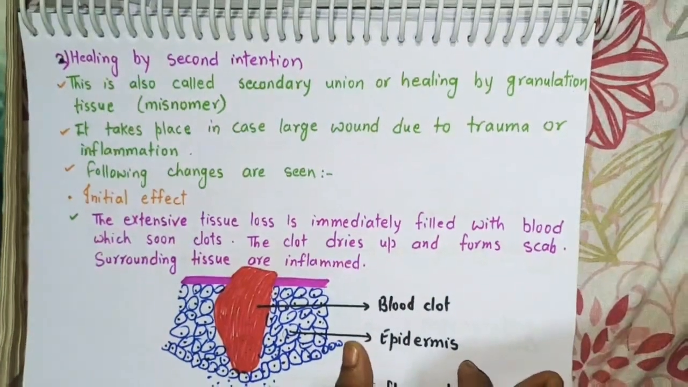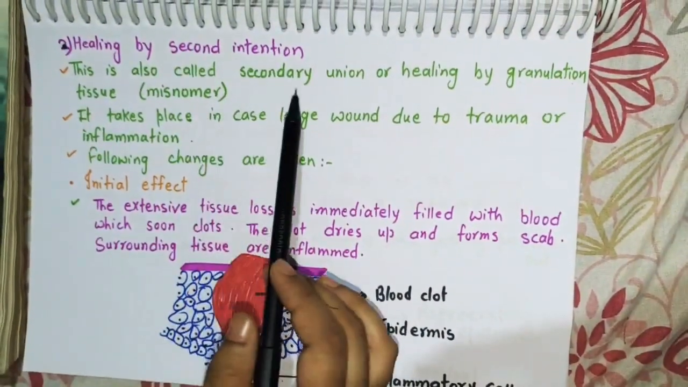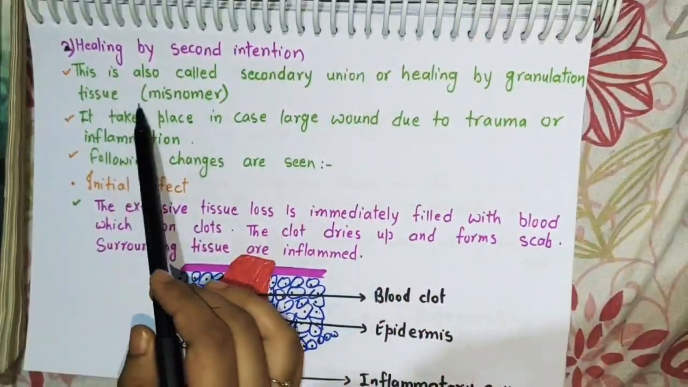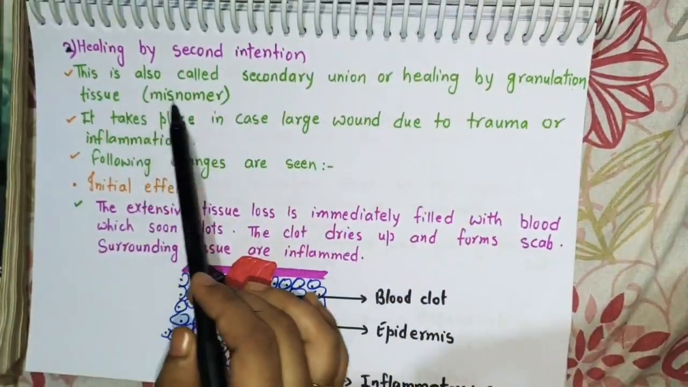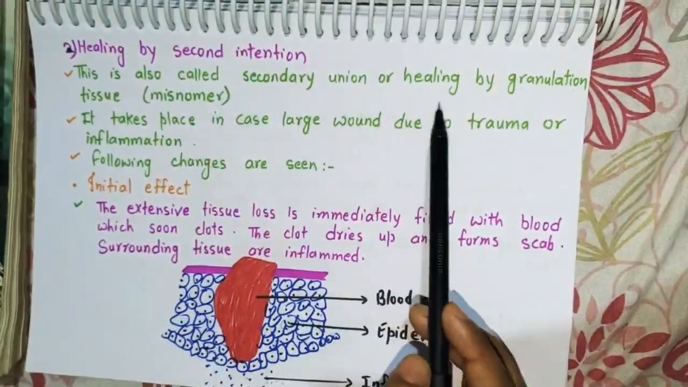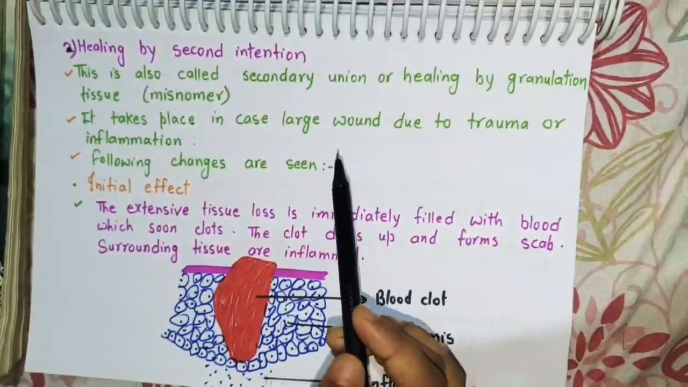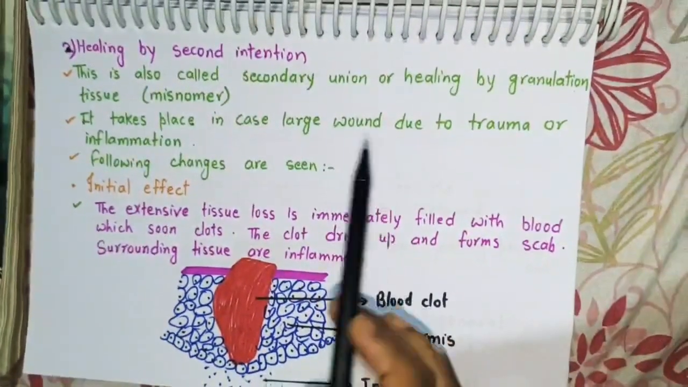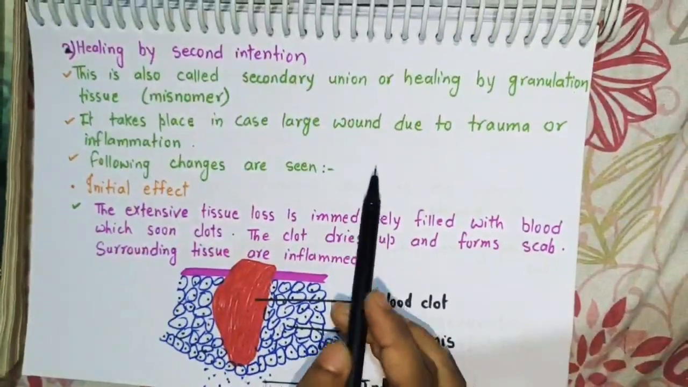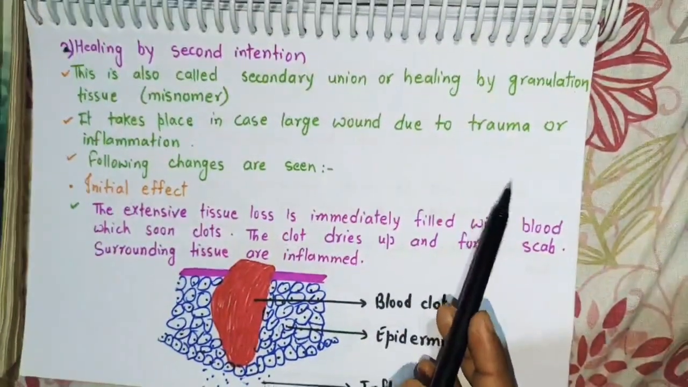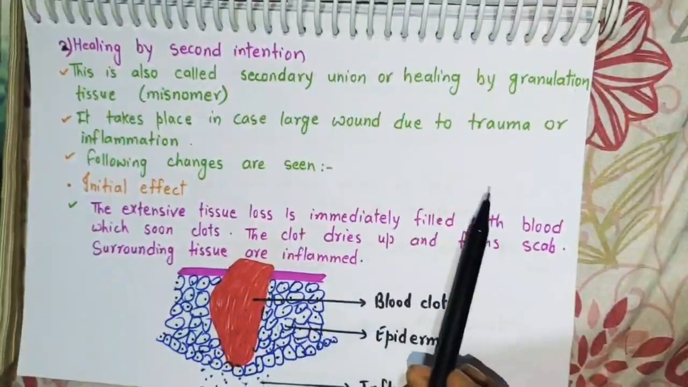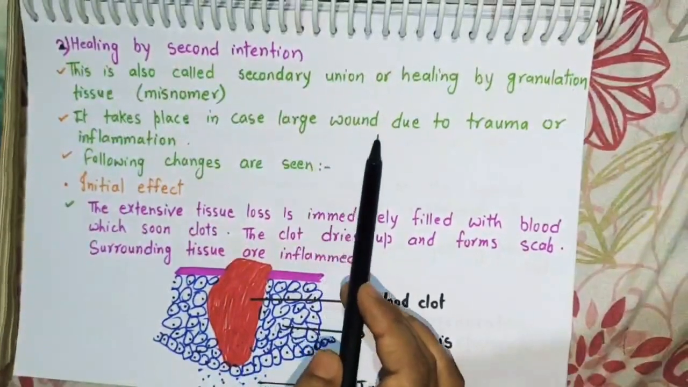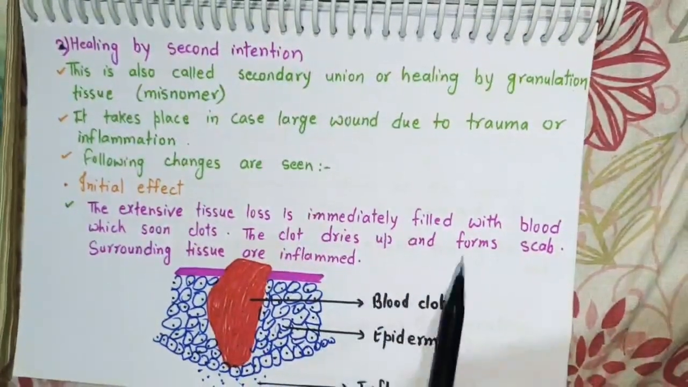Now come to the second process of healing, that is healing by second intention. This is also called secondary union or healing by granulation tissue. Healing by granulation tissue is a misnomer because healing by granulation tissue means granulation tissue formation occurs in healing by second intention, but not only in second intention, there will be formation of granulation tissue in healing by first intention as well. Second intention healing takes place in case of a large wound due to trauma or inflammation.